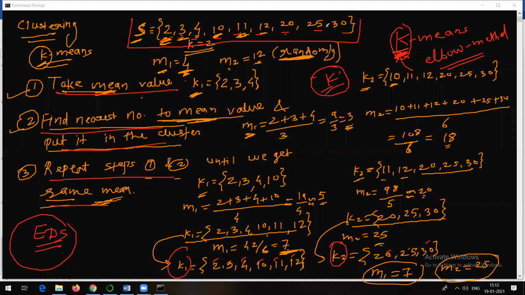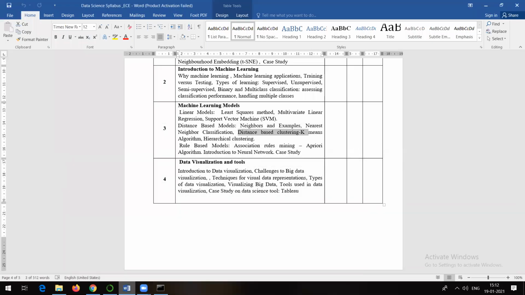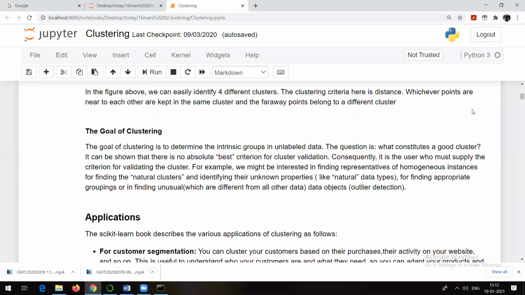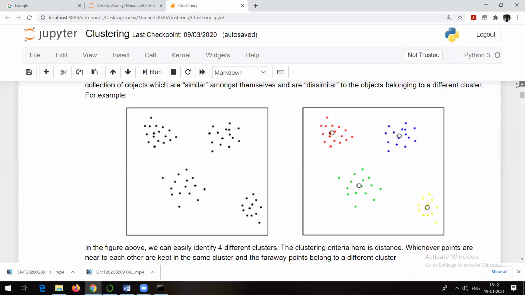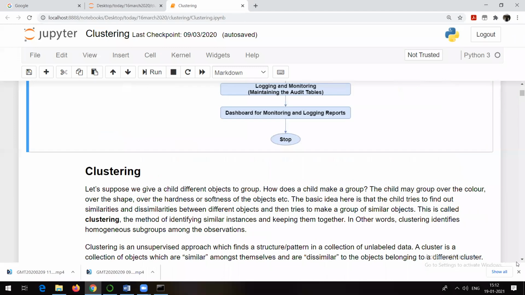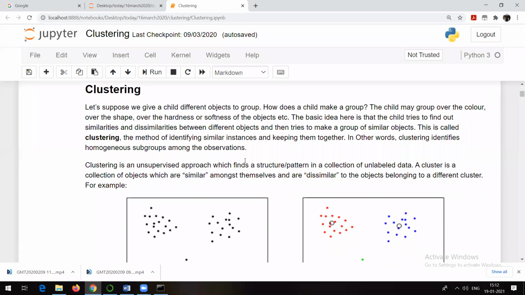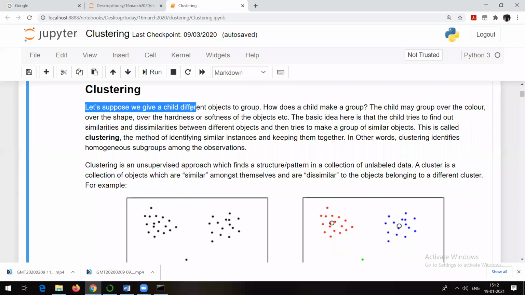Let me go to the Jupyter notebook and talk about the algorithm itself. See, clustering. Whatever I talked about was the overview of the K-means algorithm. Let's see this particular explanation. Let's suppose we give a child different objects to group. Now, how is the child going to make a group? Same example I was talking about.